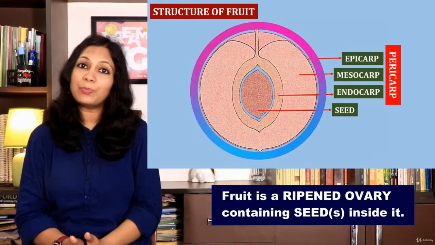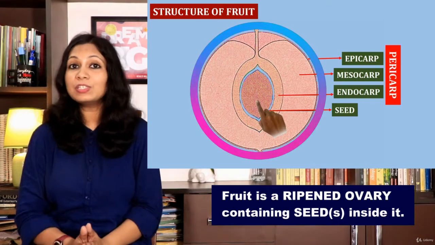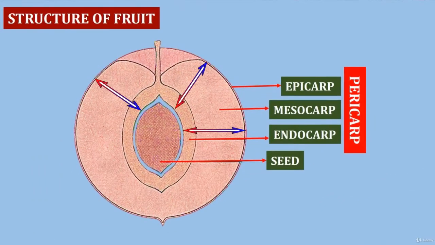By now, you already know that a fruit is a ripened ovary containing seeds within it. Pericarp is the wall of fruit which develops from the wall of ovary. The pericarp can be further divided into three layers. Endocarp, which is the inner layer, mesocarp, the middle layer, and epicarp or the outer layer.